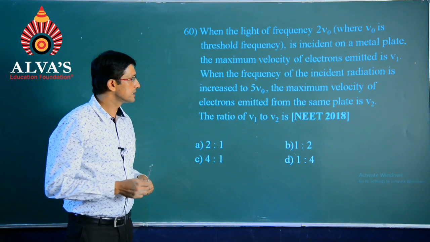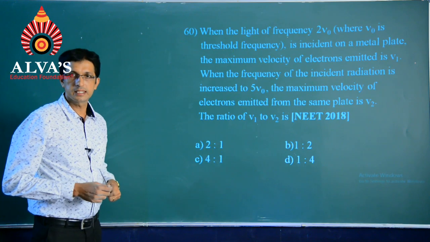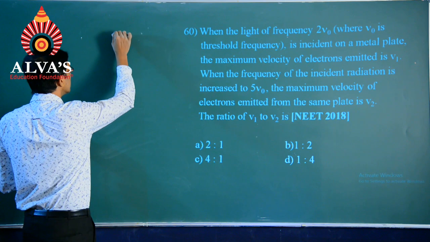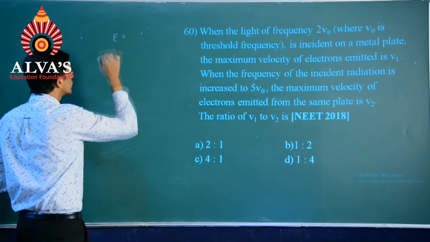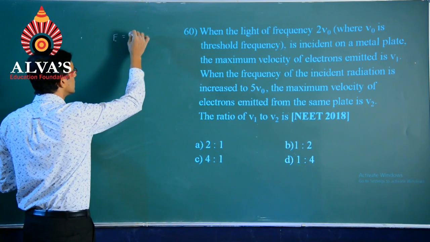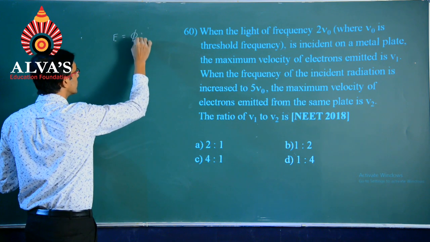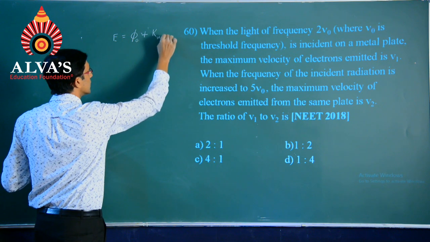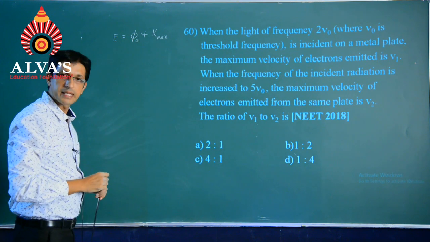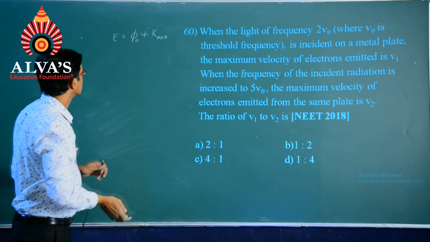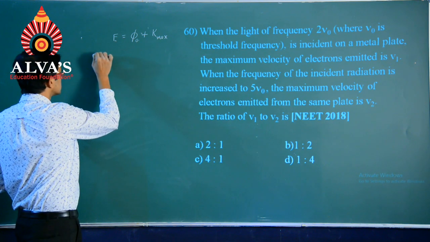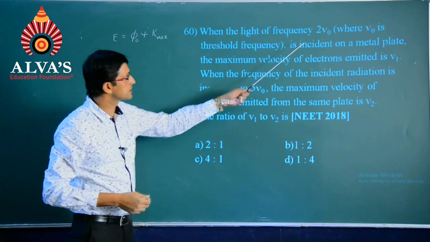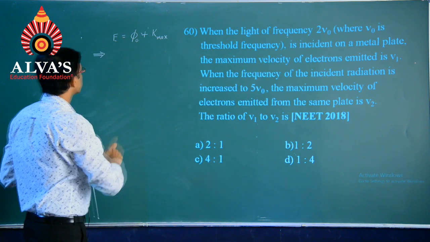So, as per this question, let me begin with Einstein's photoelectric equation this way. Energy of the incident photon E will be equal to work function phi naught plus K max, the maximum kinetic energy of the emitted photoelectrons. This right now could be written as per the statement this way.